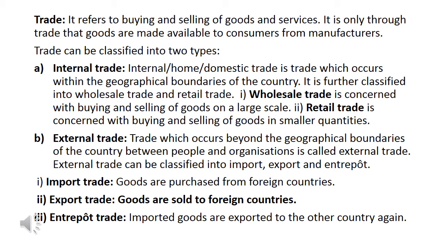Then we have interport trade. Interport trade means that imported goods are exported to another country. For example, I purchase goods from China and then I send them to Canada. It means the goods are not sold in our country, my country India. I bought from China and then I sold it to another country. So we call it interport trade. Many people are doing this type of trade.